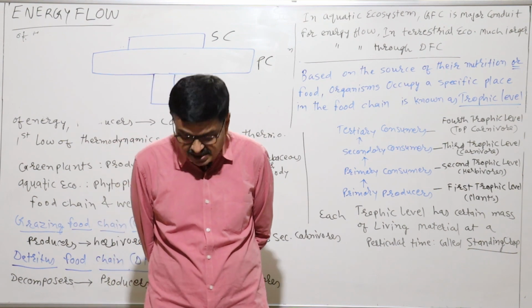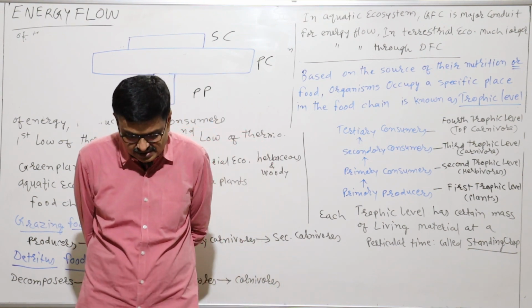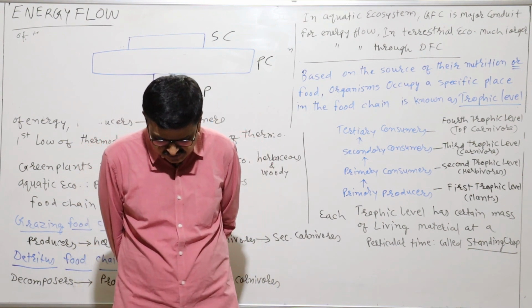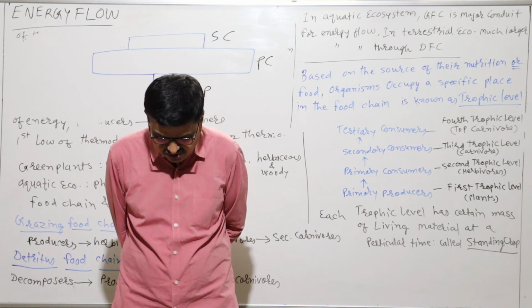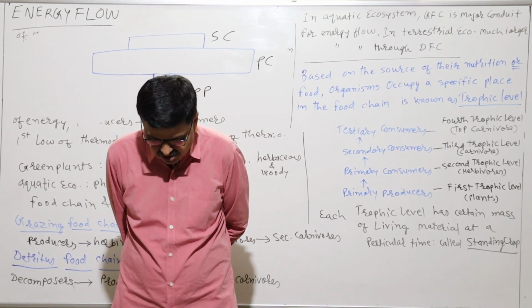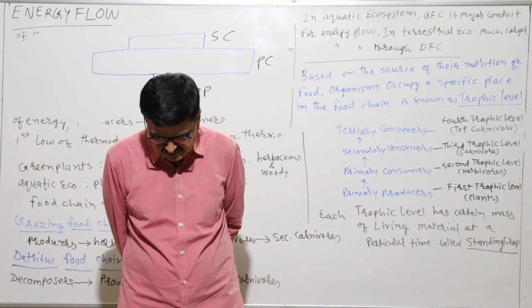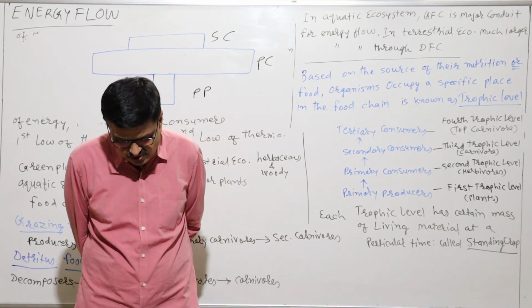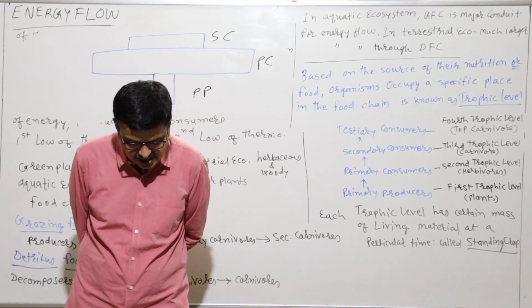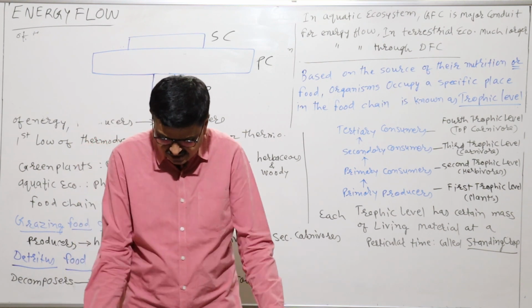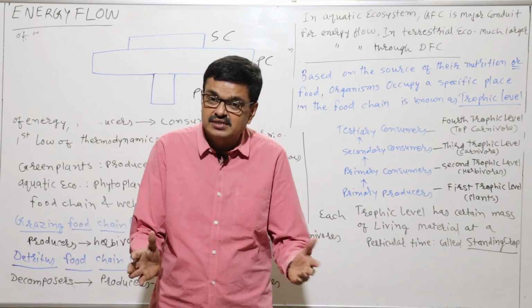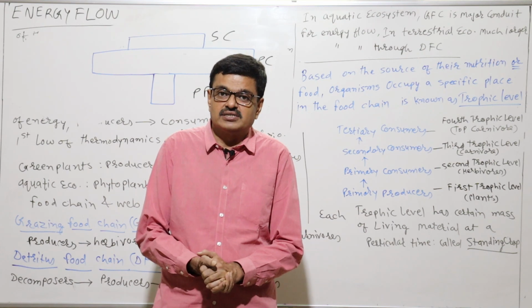However, there are certain limitations of the ecological pyramid, such as it does not take into account the same species belonging to two or more trophic levels, and it assumes a simple food chain, something that almost never exists, instead of a food web. So that is the completion of the energy flow.